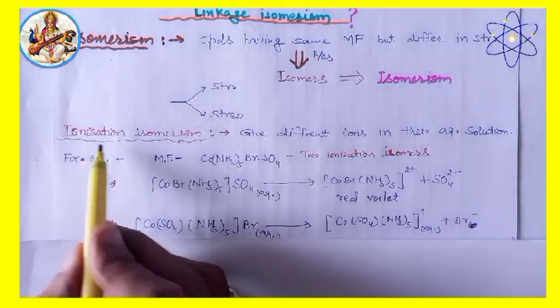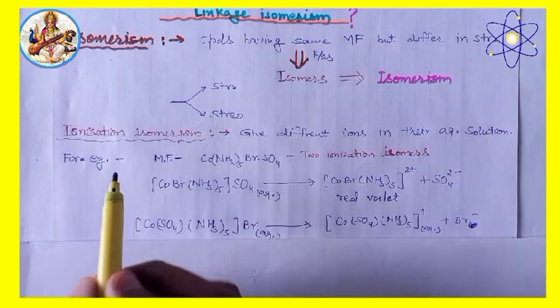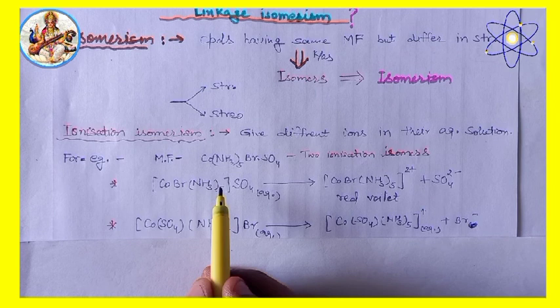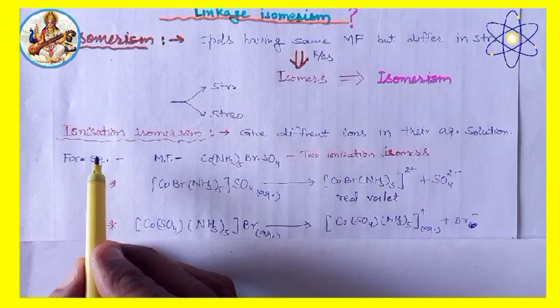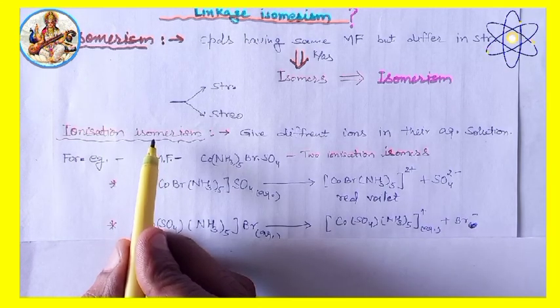So, what is ionization isomerism? The coordination compounds which have the same molecular formula but give different ions in their aqueous solution are called ionization isomers, and the phenomenon is called ionization isomerism.